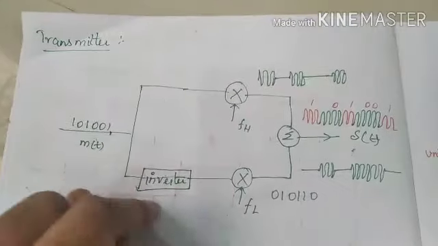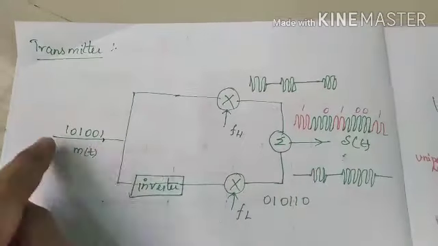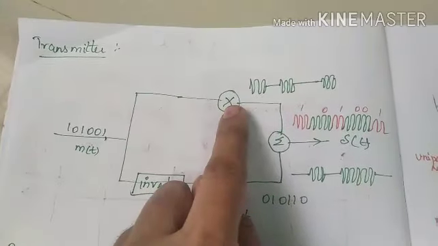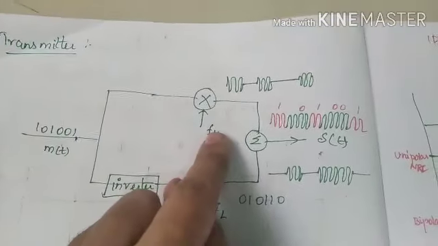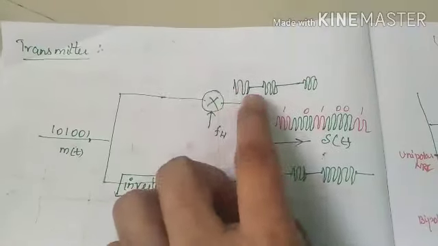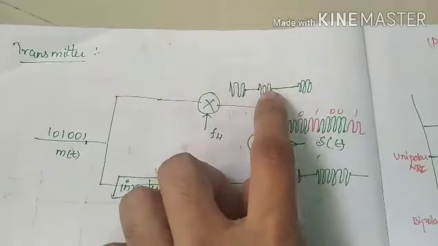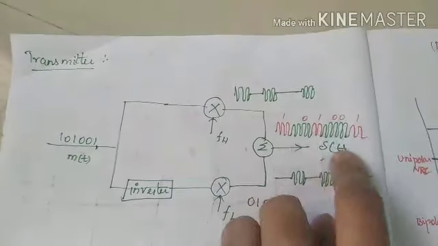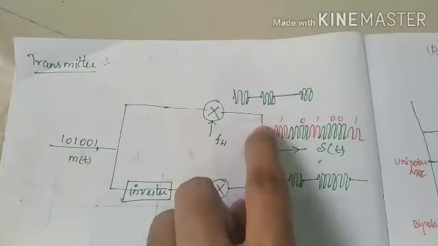Here we have one inverter. The message signal 101001 enters the first product modulator with the high carrier frequency, and we get our output over here.